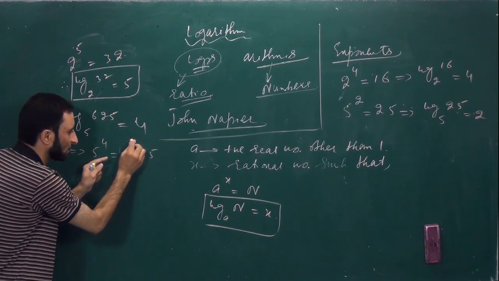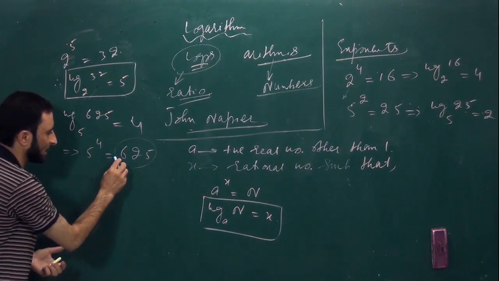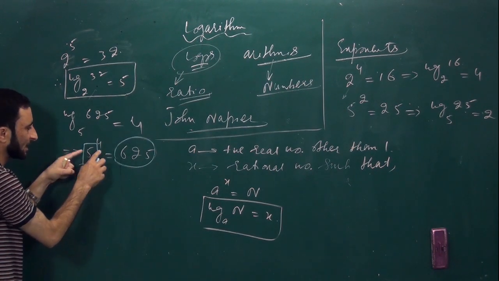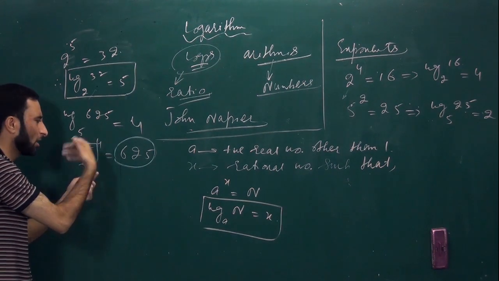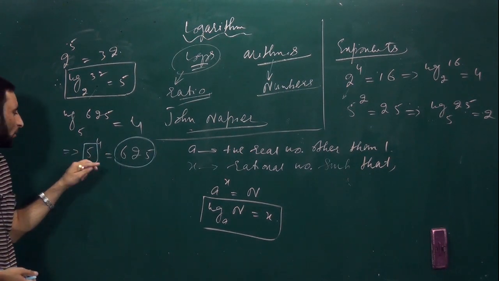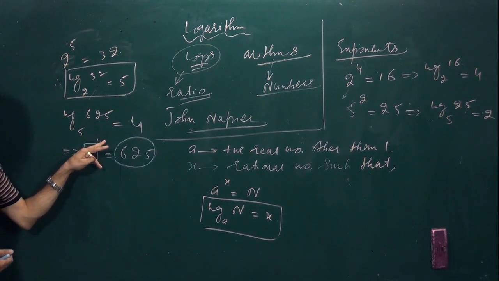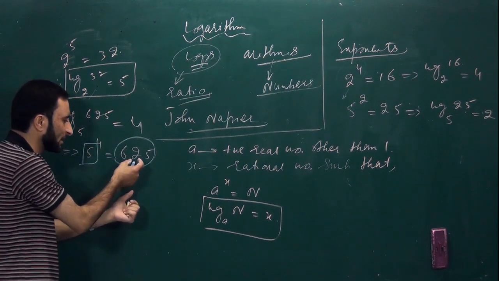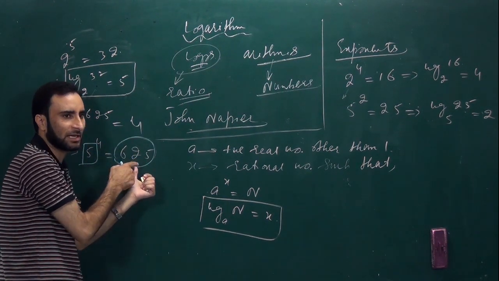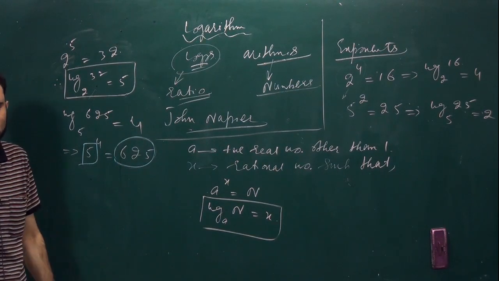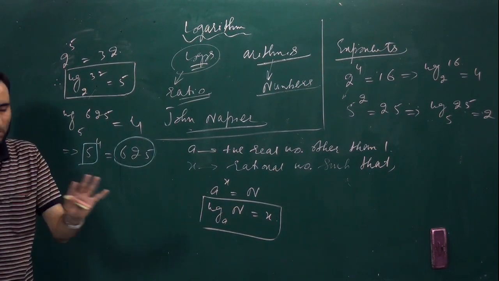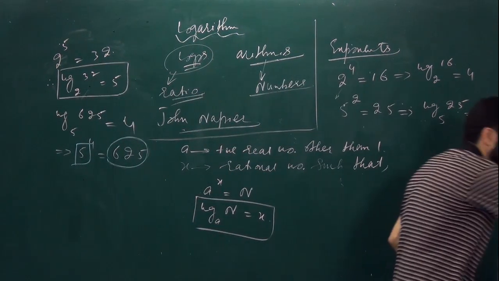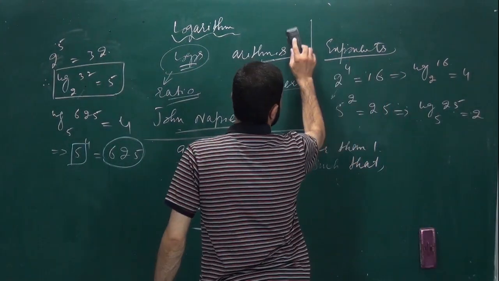You get 625 only when you multiply 5, a fixed number, 4 times. We can say that when a fixed number raised to a power is multiplied a number of times, we get another number, and that power is called the log of that particular number. Is it clear? Got it? So this is something about logarithm. Now let us go through the laws of logarithm.